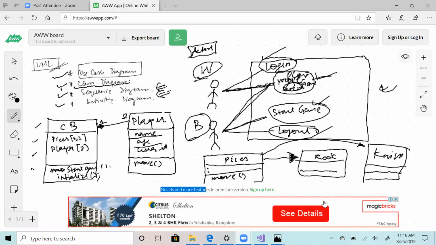If I tell my idea, this is unlike a data structure class, where your idea and my idea have to be the same if you are solving a problem in the most optimized fashion. If I ask you a sorting question like merge sort, it can't be that my idea of merge sort is different from your idea of merge sort. But if I ask you to design chess, your idea can be different, my idea can be different, and both can work equally well.